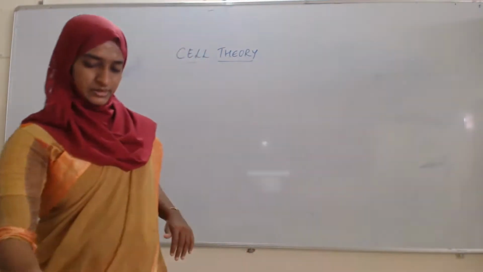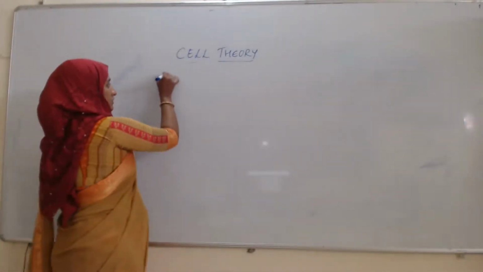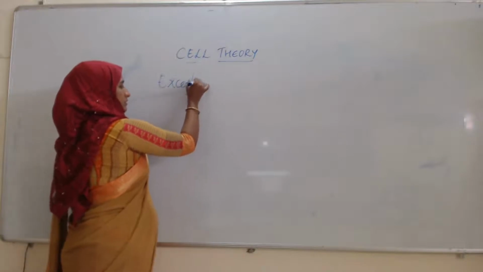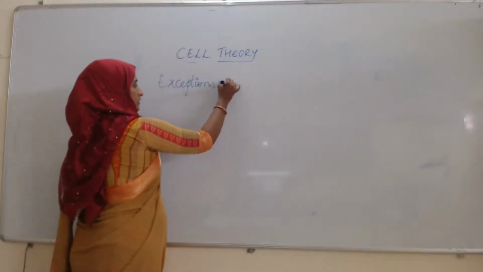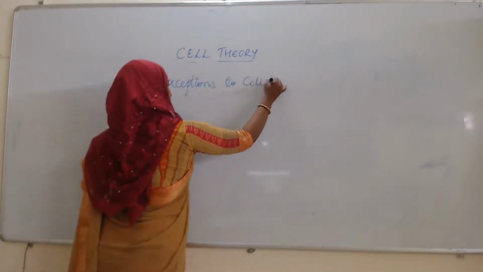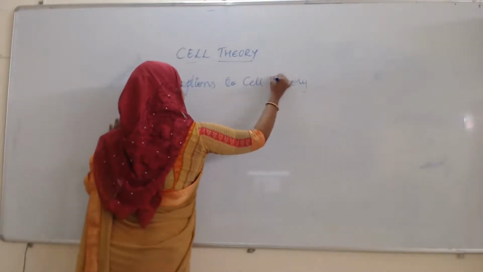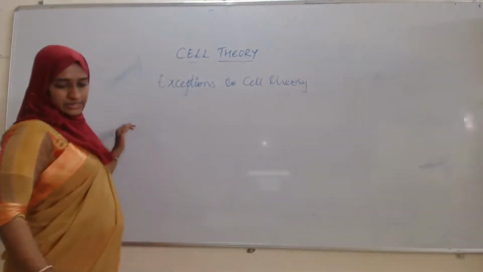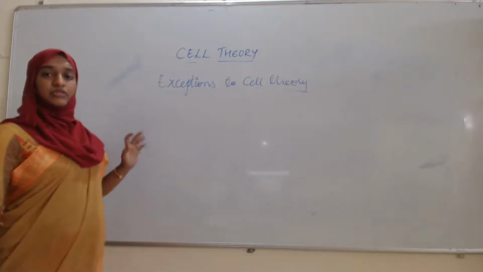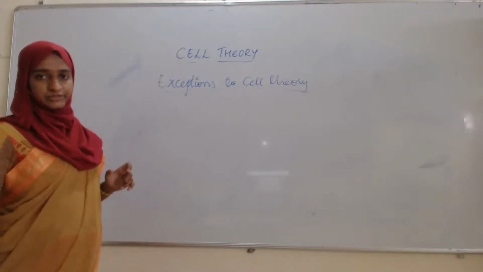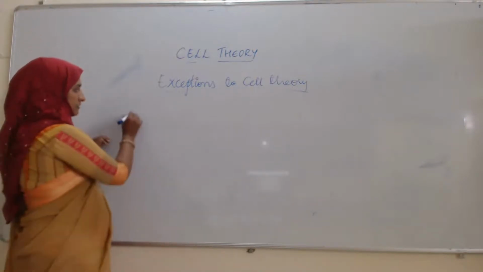Next up, exceptions to cell theory. Here, cell theory does not have a universal application. This is one exception.